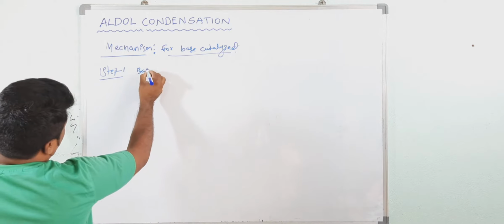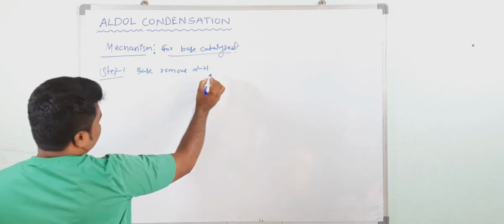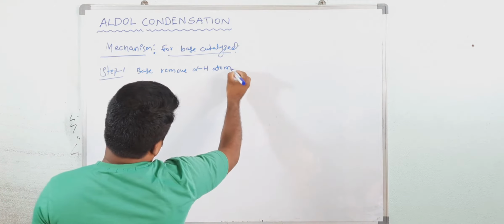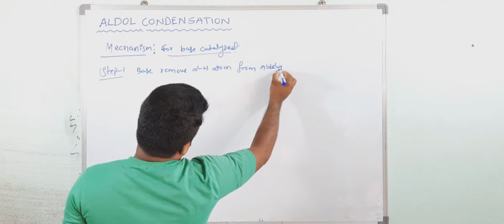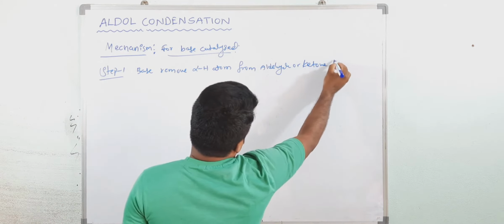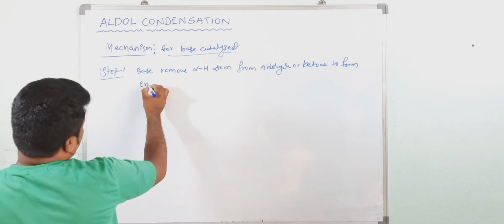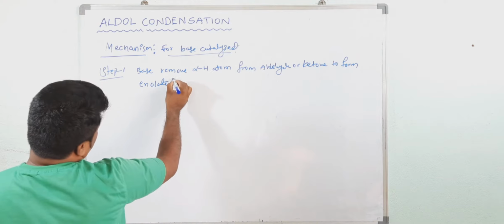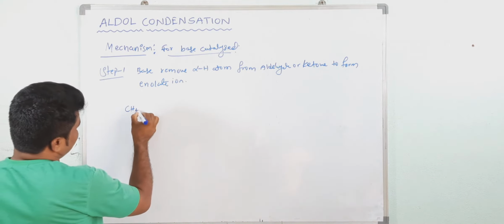Here, base removes the alpha hydrogen atom from aldehyde or ketone to form enolate ion. See, I am taking here acetaldehyde.